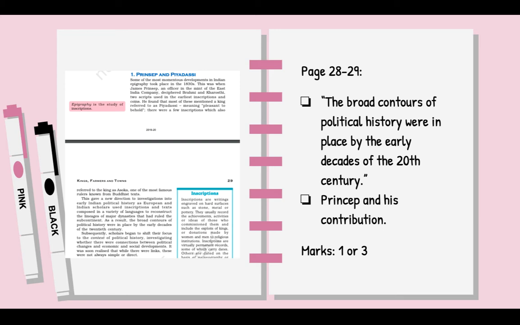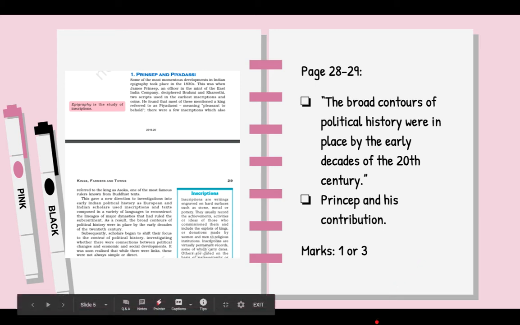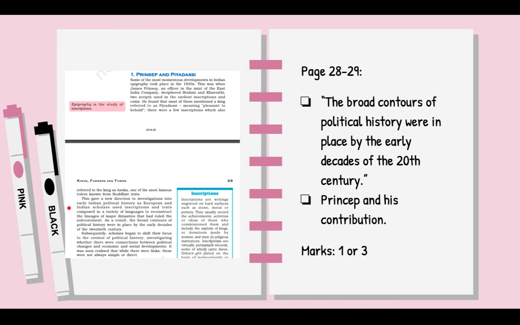So basically all that you have to talk about here is that by the 20th century, most of the dynasties were by now known. The sequence of those dynasties was known, which king ruled after whom, which were the major wars fought. All of those had been put into place largely thanks to James Prinsep and his being able to decipher the Brahmi script. This could either be for a 1 marker or even 3 markers. You can also get a question on James Prinsep, who he was and what his contribution was to Indian history.